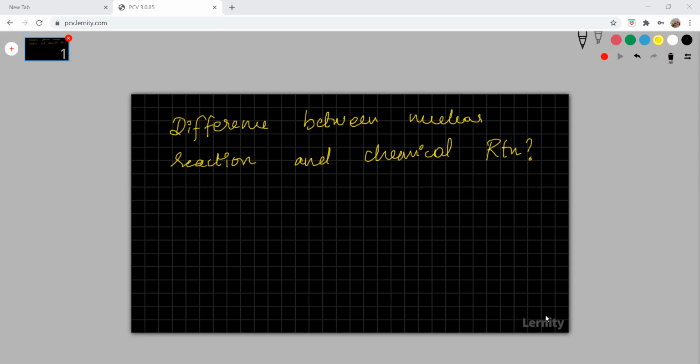And in nuclear reaction, energy changes accompanying nuclear reactions are higher and larger. And chemical reaction is either reversible or non-reversible, but nuclear reaction is irreversible. Okay, good. That much only, ma'am.